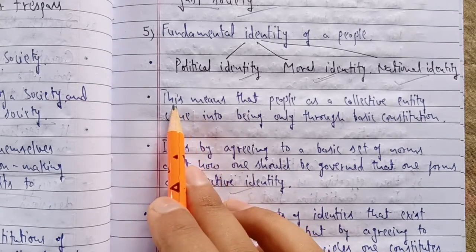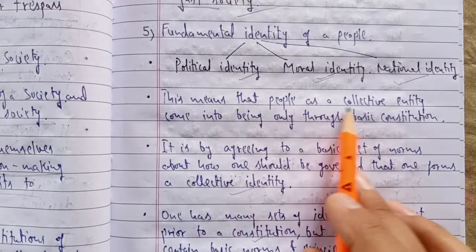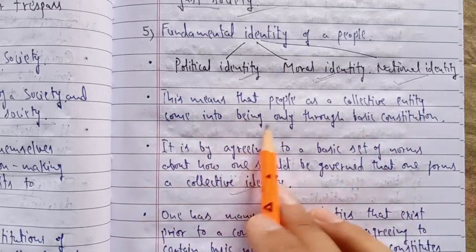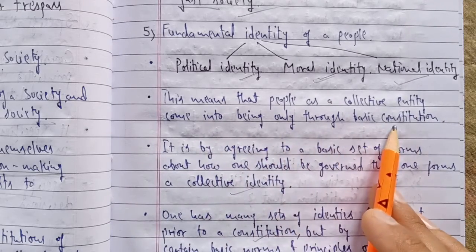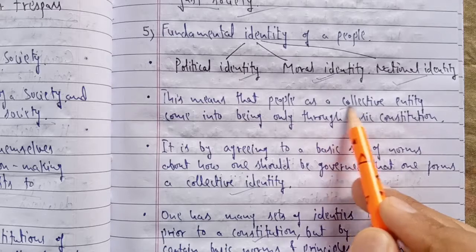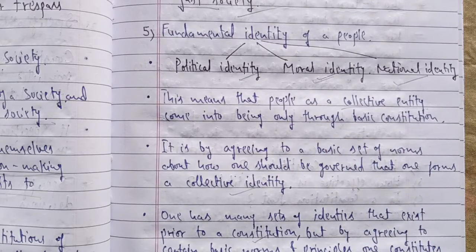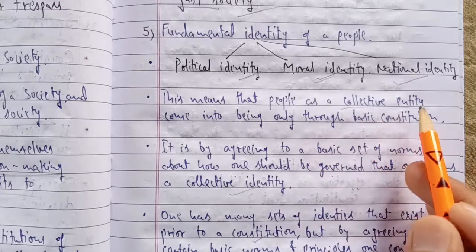So this means that people as a collective identity come into being only through the basic constitution. So here we are getting a collective identity. If I talk about the identity of each and every individual, it will be impossible to identify crores of people. So through a basic set of rules and regulations, and agreeing to be governed according to those basic principles, rules and provisions, we are getting a collective identity.